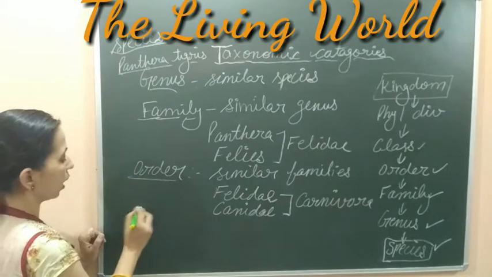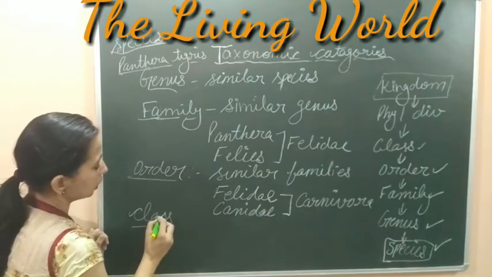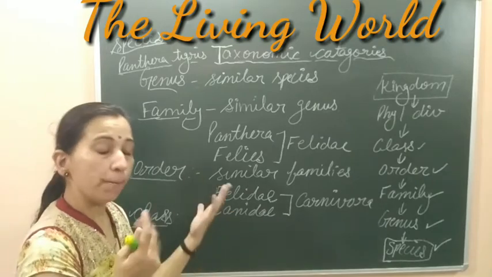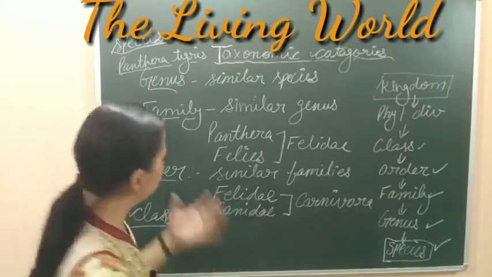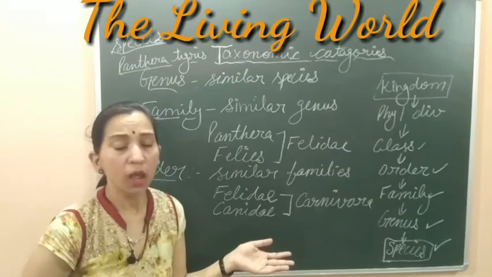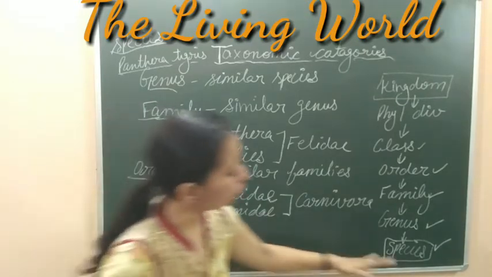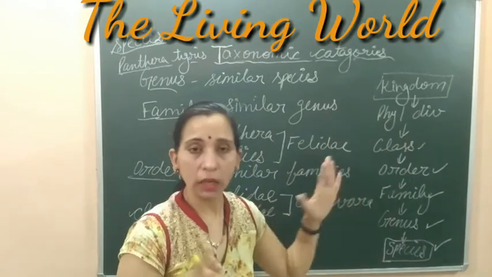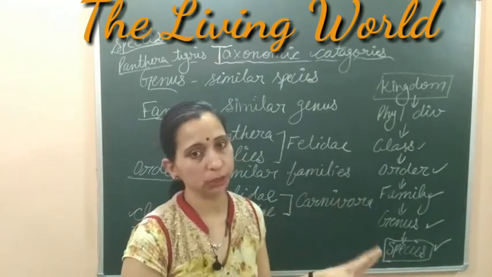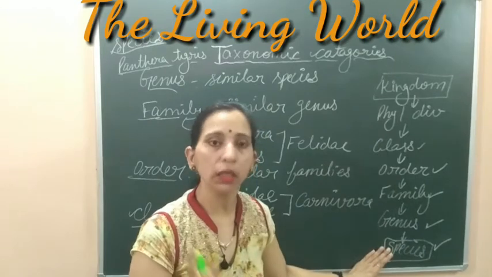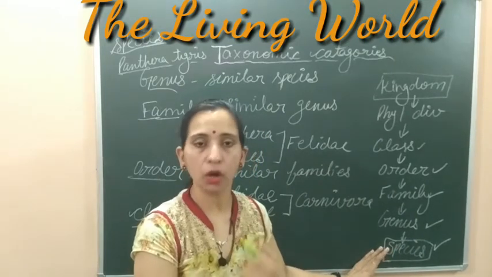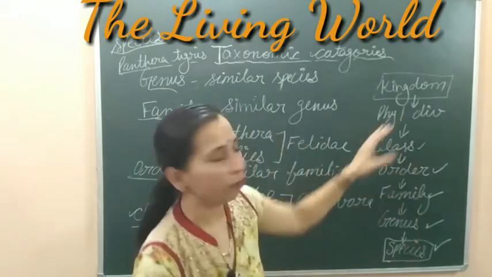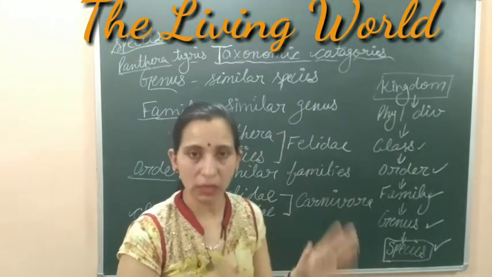Now we are talking about class. Class is a group of similar orders, when many similar orders are combined on the basis of similarities. But as we already discussed, as we move from species to upper categories, similarities keep decreasing. Where will we find the most similarities? In the species, the lowest rank, which contains many similarities. But as we move upward, we will see that similarities are very few.